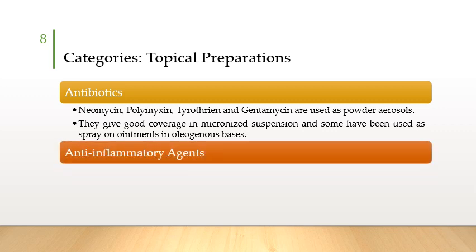The next category we have is the anti-inflammatory agents, the drugs which are used to decrease inflammation. So here we are talking about the drugs which decrease inflammation on the skin or the outer body parts. Drugs like hydrocortisone and its derivatives can be used in the form of aerosols. Hydrocortisone is a corticosteroid, and corticosteroids are very effective in the treatment of inflammation. These can be designed in aerosol form, which can be applied onto the skin, and eventually the inflammatory symptoms will be relieved.